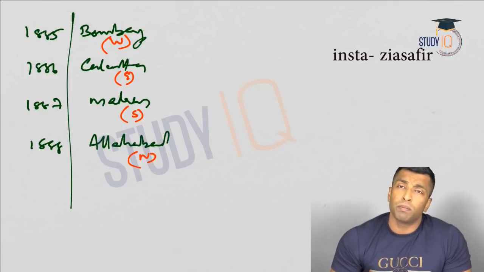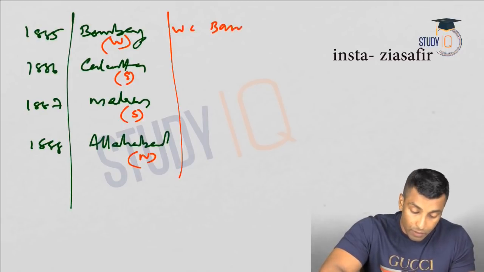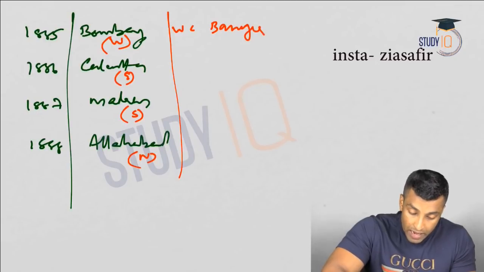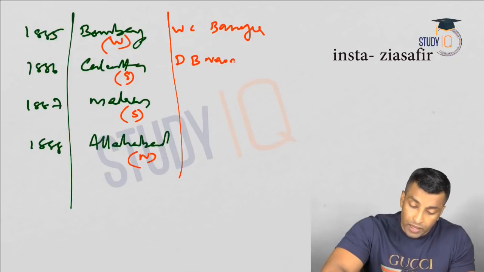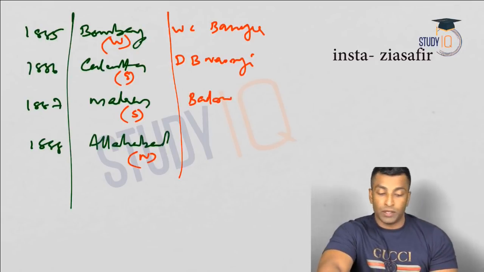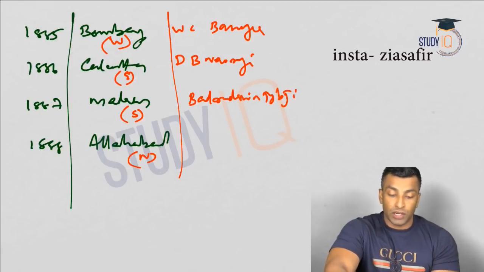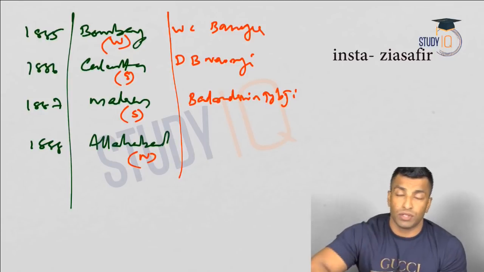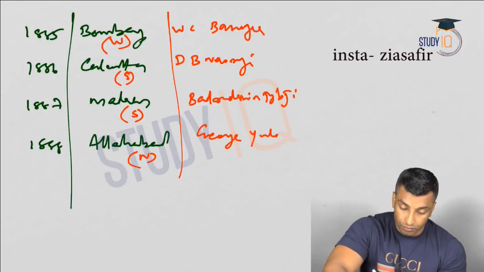Now let's look into the presidents. Okay, in 85, I've already told you the Congress president was W.C. Banerjee, and in 86 in Calcutta, Dadabhai Nauroji. Okay, third Badruddin Tyabji, the first Muslim president, and this question was asked in 2017, and George Yule.